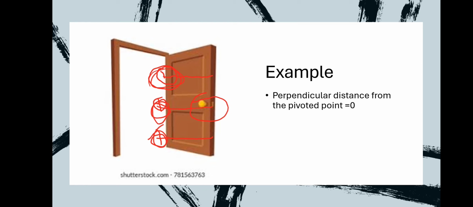If you apply much force, you can call ten members to pull or push it, but there is no displacement because the perpendicular distance is 0. When you put force here, there is a displacement, but it is a little hard. If you apply force on the handle, it is very easy. Okay, this is the meaning of the perpendicular distance from the pivoted point being equal to 0.